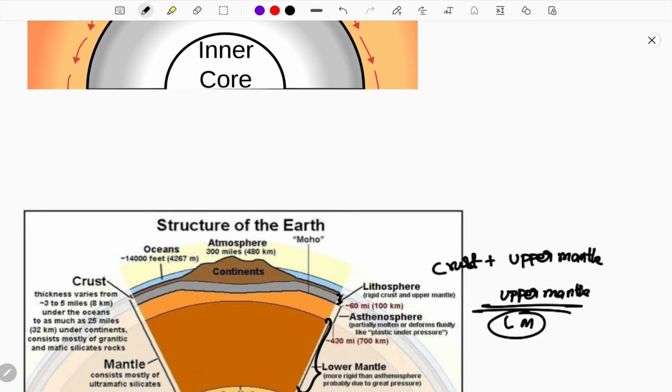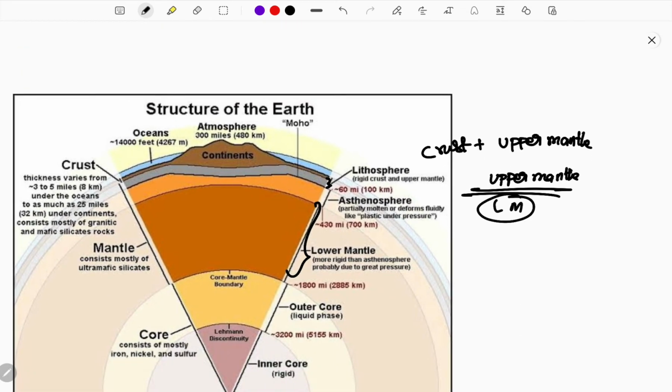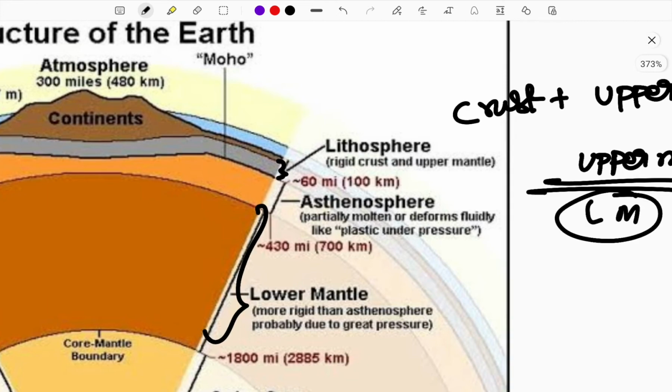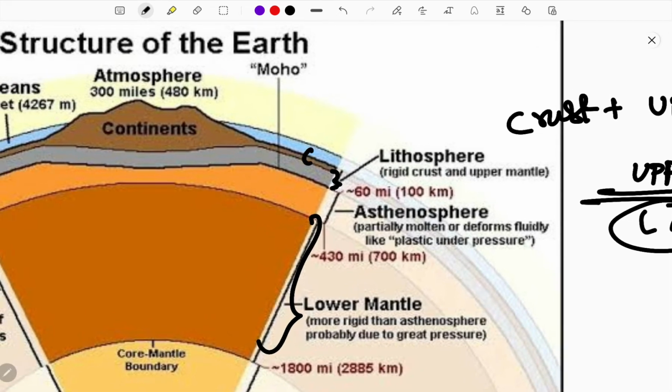Okay, no issues here. And next, as I had said, I had also explained this clearly. See here, mostly the thickness of the continental crust is very high, while the oceanic crust is very thin. Okay guys, I also need to say something for you. See here, there is a Moho discontinuity.